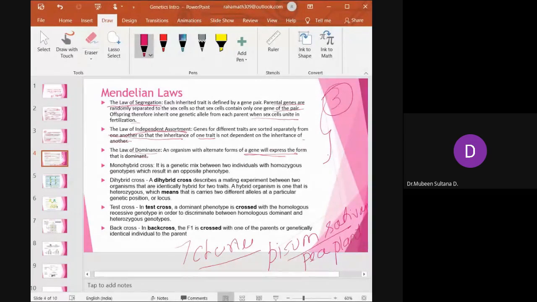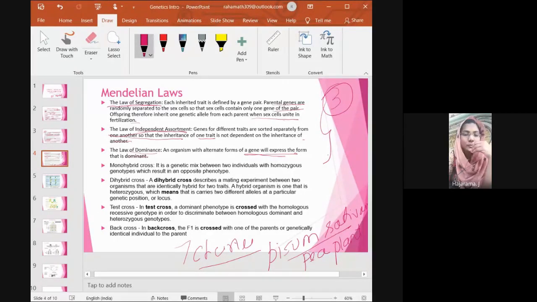The monohybrid cross states it's a genetic mix between two individuals with homozygous genotype, but results in opposite phenotypes. See, you should know what is homozygous and what is heterozygous. What is homozygous? What is a genotype? What is a phenotype? First define that. Genotype means the genetic ratio, ma'am. Phenotype means where by the external appearance we give the ratio for that. That is called the phenotype ratio.